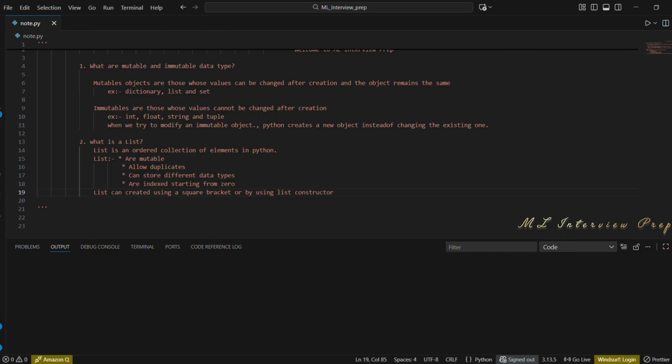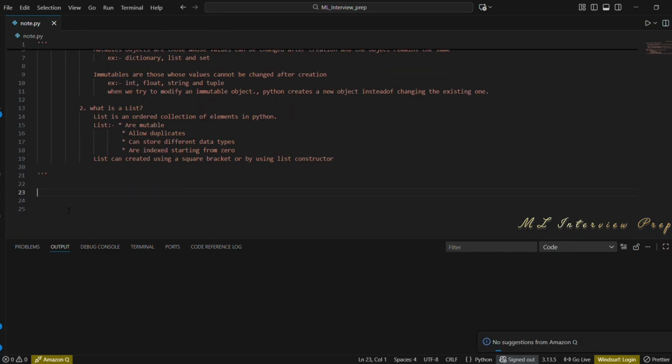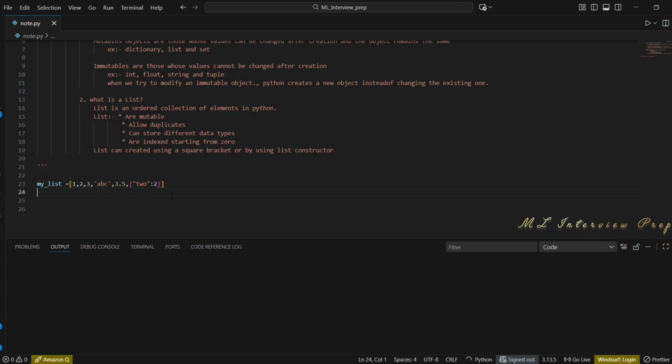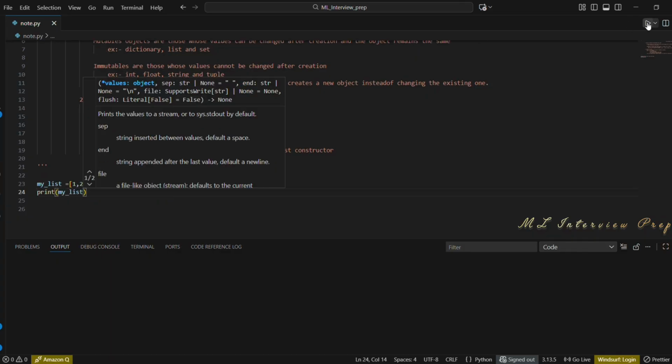So we can now create a list with square brackets. First, we are going to declare a variable. I'm declaring here my list. I'm adding some integers 1, 2, 3, a string ABC, and a float 3.5, then a dictionary. So these are all inside a single list. Now I'm printing my list. So I'm getting all these items inside this single list.